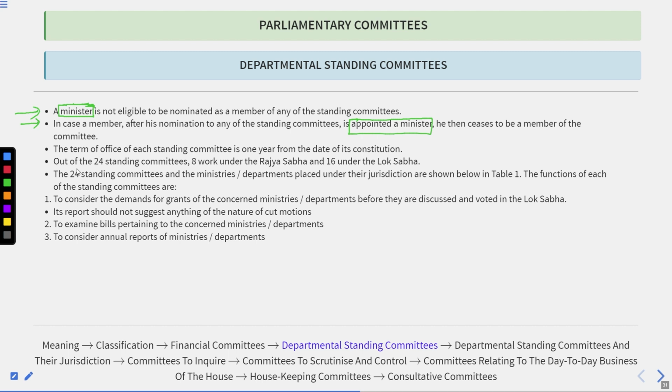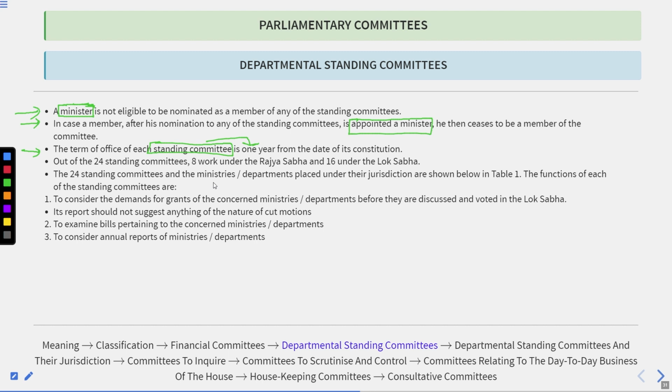Thereafter, the term of office of each standing committee is 1 year from the date of its constitution. It means that if the committee was constituted on 1st January 2002, then it will continue till 31st December 2002. So you might say that a standing committee is not a permanent committee because it's only appointed for 1 year and then it is dissolved and a new committee is appointed. Then how can we say that this is a permanent committee? And how can we say that this is not like an ad hoc committee?